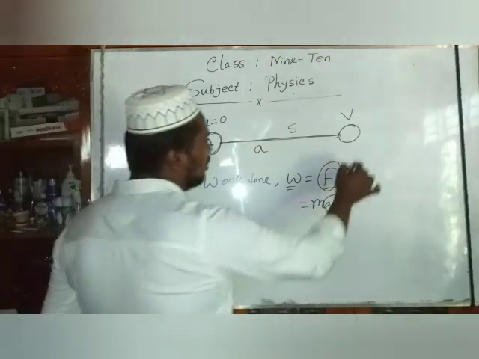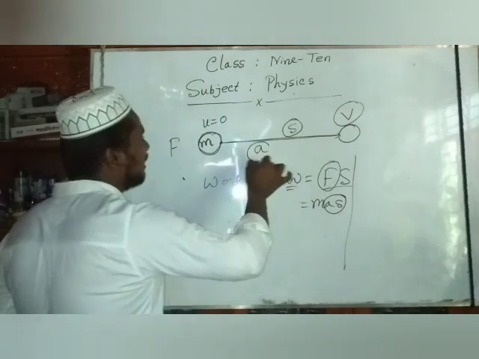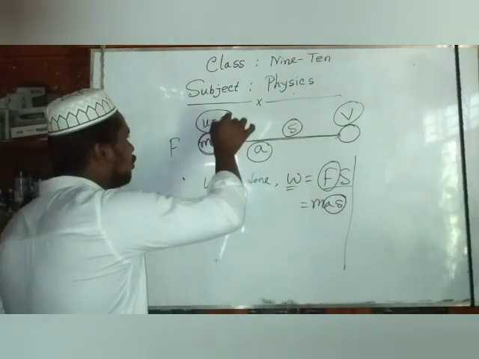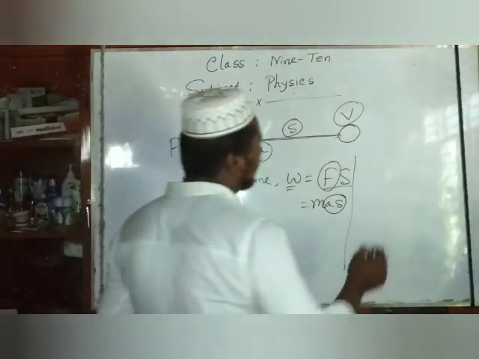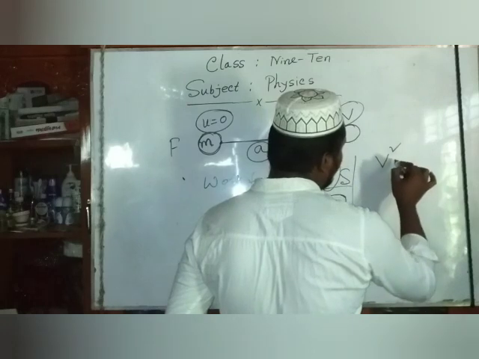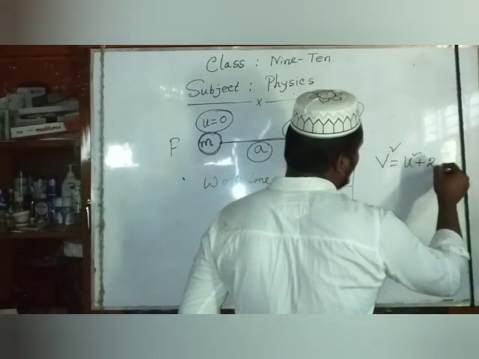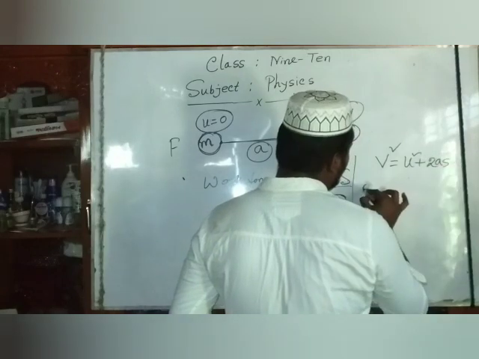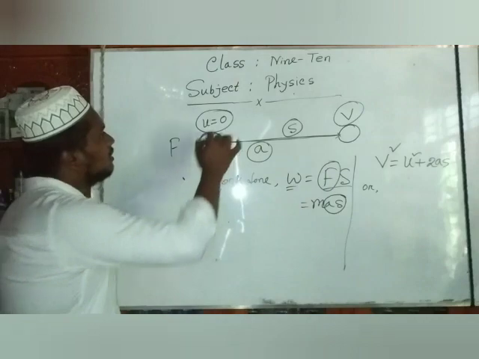Dear students, you know that the terms V, S, A and U have a relation, which we get from chapter 2, and write down the formula V square equals U square plus 2AS. Dear students, you see that the initial velocity U equals 0.